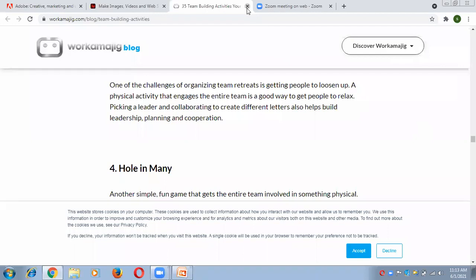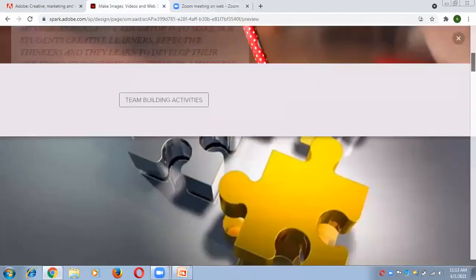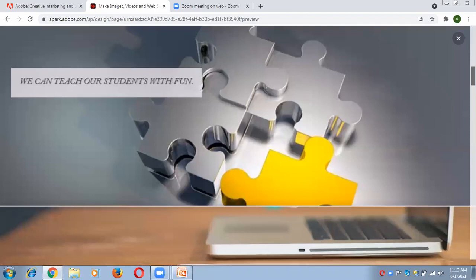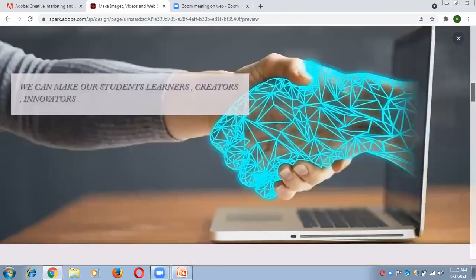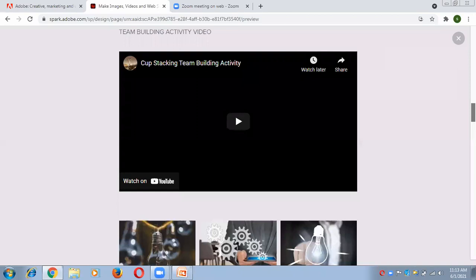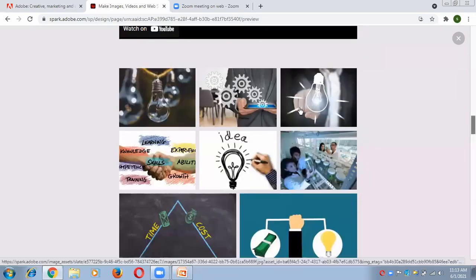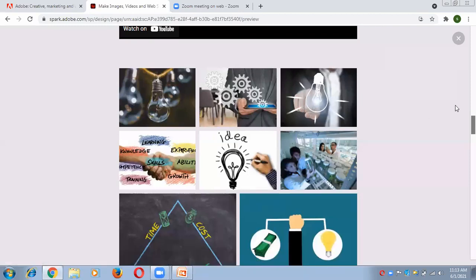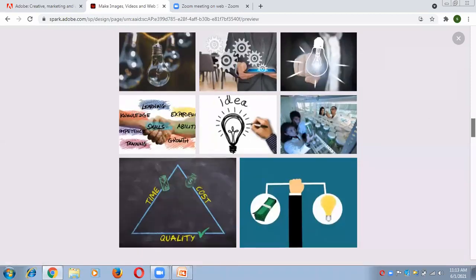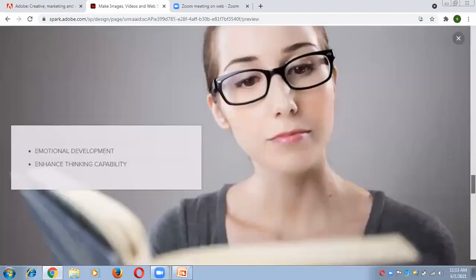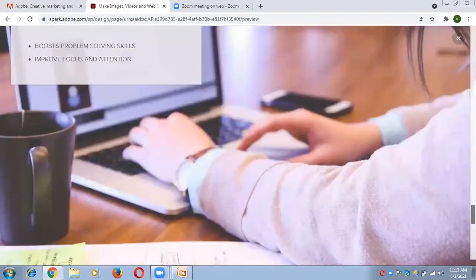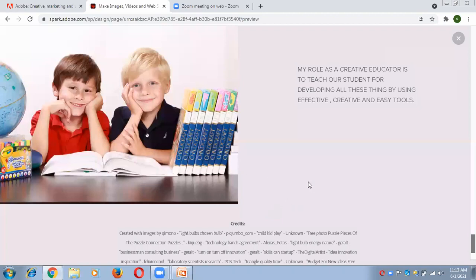Now I'll close it and come back to my web page. Now you can see the slideshow is here, the YouTube video is here, and even a photo grid is here, in which lots of photos are placed. And this web page is nicely created. Yes, like this. And it is a split layout, right? So how we can design that kind of web page, let's see now.